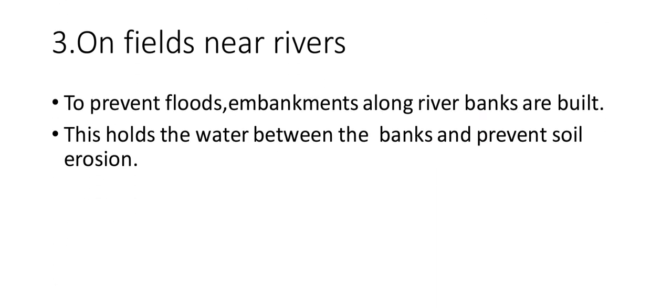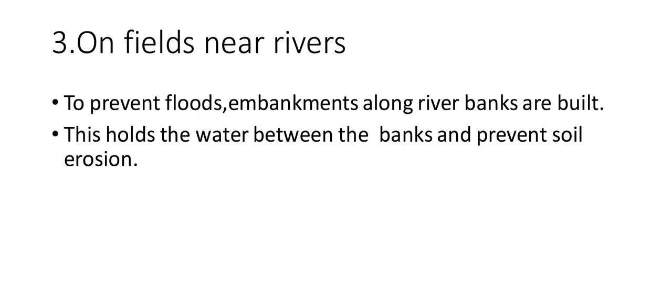On fields near rivers. During the monsoon, many rivers overflow and flood the fields. When there is heavy rain, so many rivers, ponds and puddles overflow. So to prevent the floods, embankments are built. What is the meaning of embankments? The wall you construct along the river bank is known as the embankment.